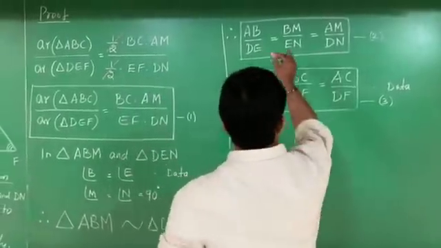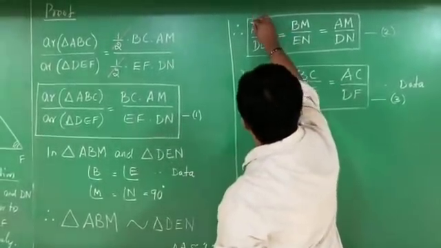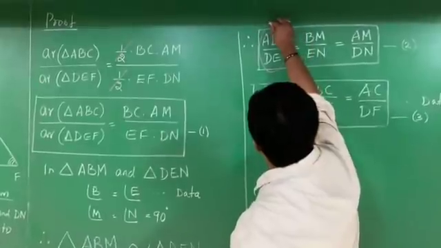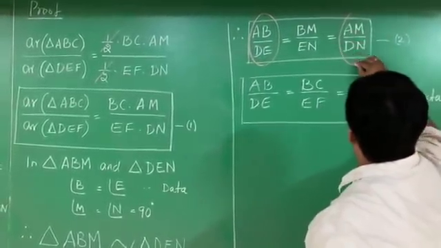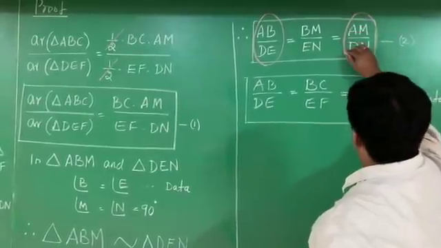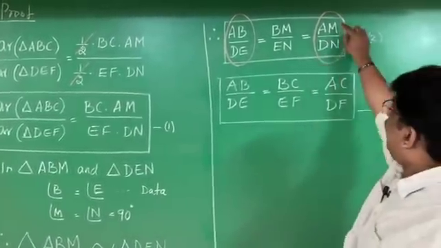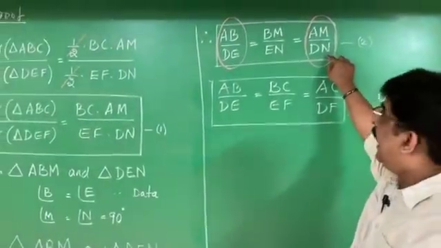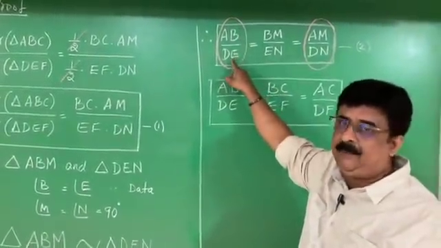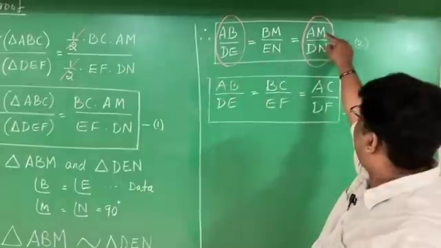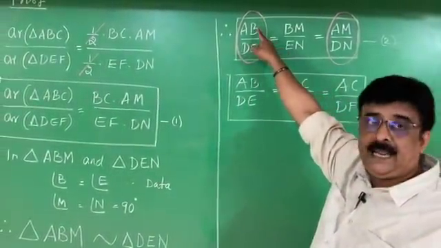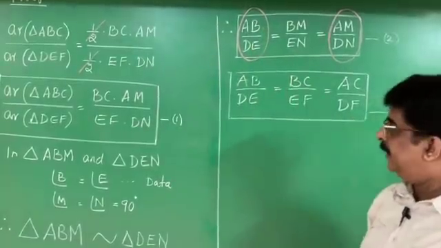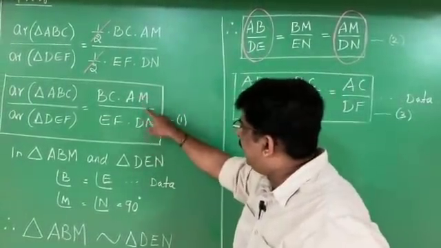I mark here: AB by DE is equal to AM by DN. Means what? Wherever AM by DN is there, I can replace it with AB by DE because both are the same.